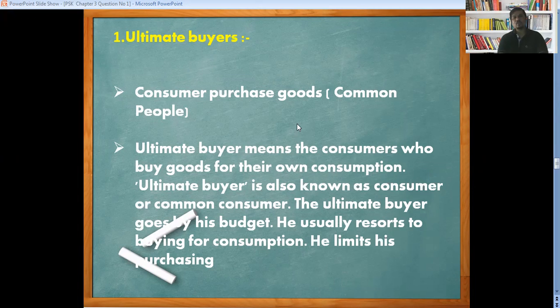The ultimate buyer is also known as a consumer or common customer. The ultimate buyer goes by his budget. As per our budget we purchase, and he usually resorts to buying for consumption. He limits his purchasing as per his capacity and budget. I may purchase a mobile phone within 10,000, within 20,000, or more than 50,000 also. It totally depends upon the needs and requirements as well as the budget of any particular buyer.